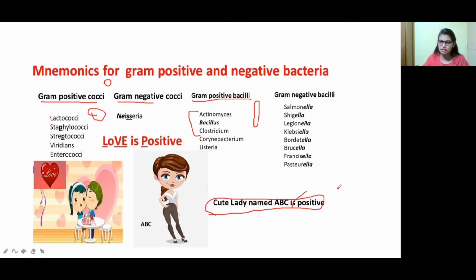So how to remember gram positive bacilli? Cute lady named ABC is positive. She is ABC. A means Actinomyces, B means Bacillus, C means Clostridium, and cute lady means C is also Corynebacterium, and L is nothing but Listeria. Easy, right? You just have to learn it in this way, because this is MCQ, multiple choice questions they are asking. So no need to go in depth. You have to tackle this MCQ in a special manner like this.